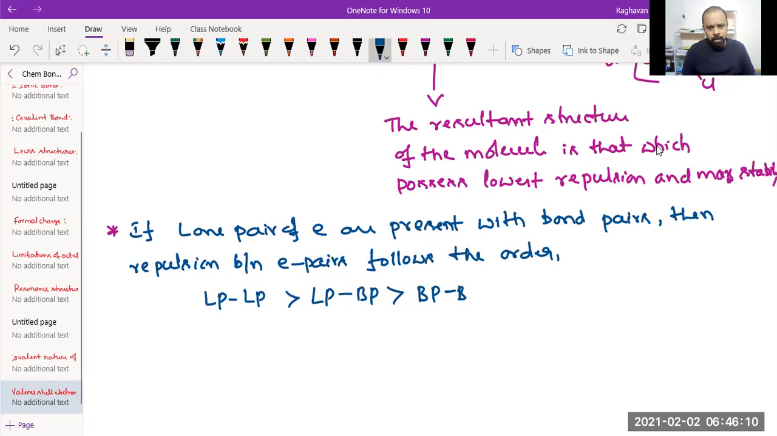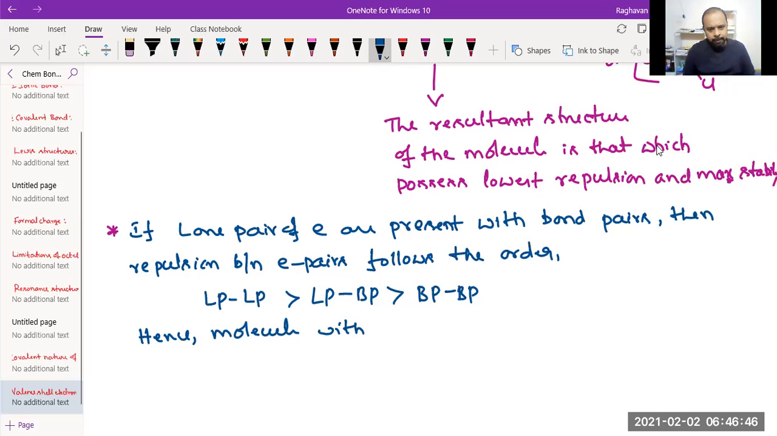Okay, if the molecule contains lone pairs of electrons along with bond pairs, then the magnitude of repulsion that exists between different electron pairs around the central atom would be different. Which will have maximum repulsion? Lone pair-lone pair repulsion will be maximum, then lone pair-bond pair, then bond pair-bond pair. So what would happen? Because of the difference in repulsion,